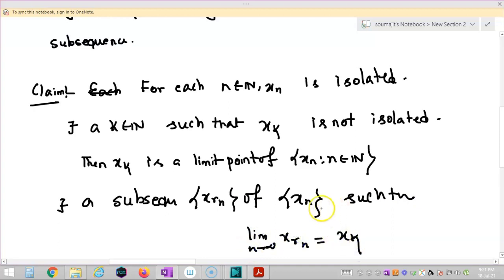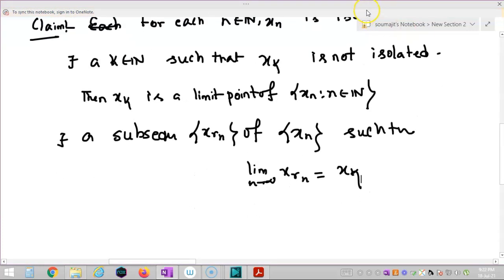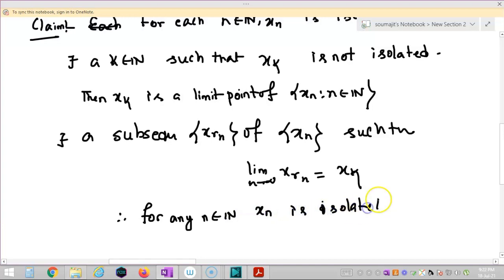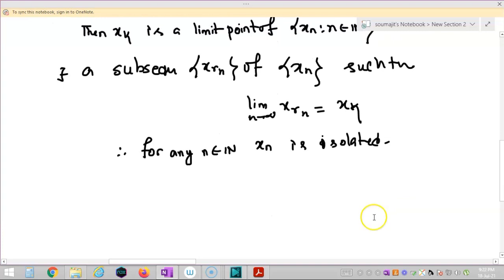This is a contradiction, as it is given that the sequence xn has no convergent subsequence. Therefore, for any n in the natural numbers, xn is isolated.